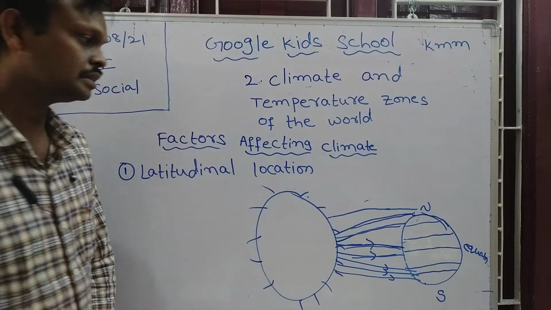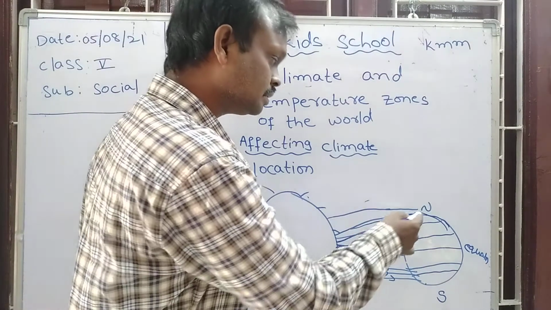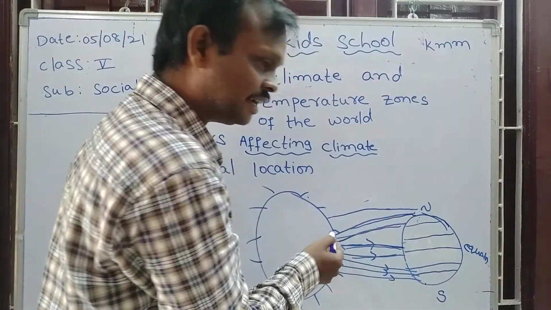Okay, now the sun rays fall very slantly.